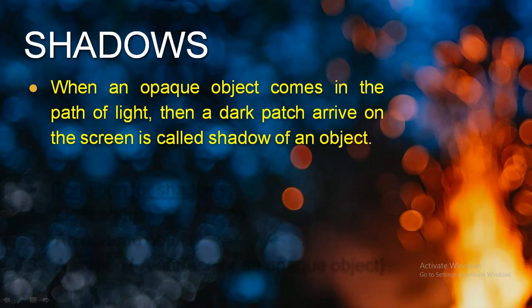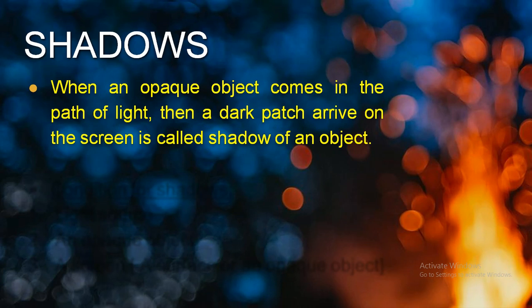Now, let's understand what it means. Firstly, an opaque object. Opaque object means an object which does not allow light to pass through, that is considered as an opaque object. So when an opaque object comes in a path of light, suppose for example, path can be shown in the form of rays or in the form of beam, probably in the form of beam.